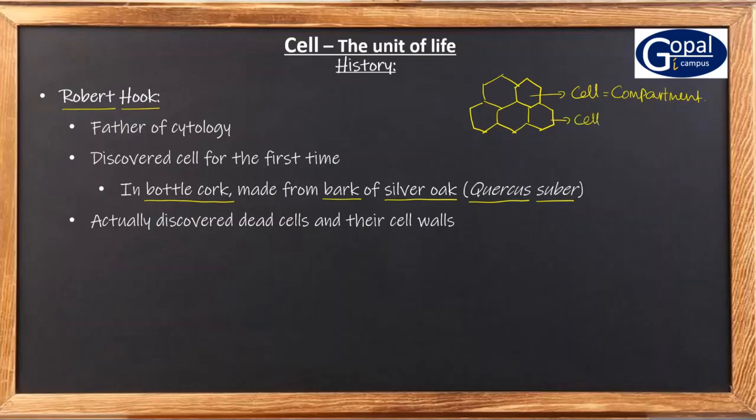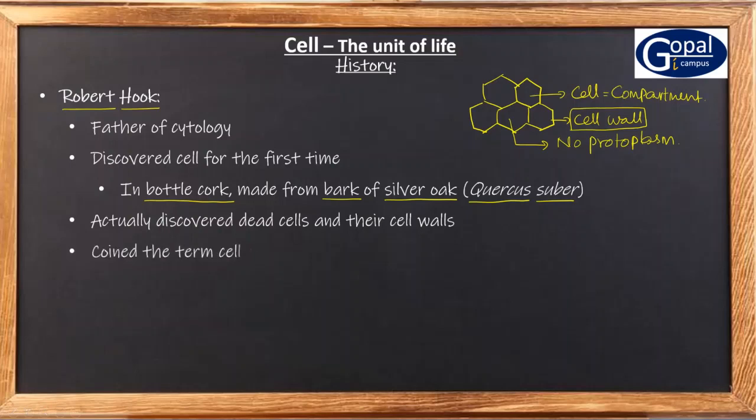You can find only the cell wall, and no protoplasm is seen in a dead cell. Protoplasm is absent in a dead cell. So Robert Hooke actually observed cell walls only. That is why cell walls were first discovered by Robert Hooke.